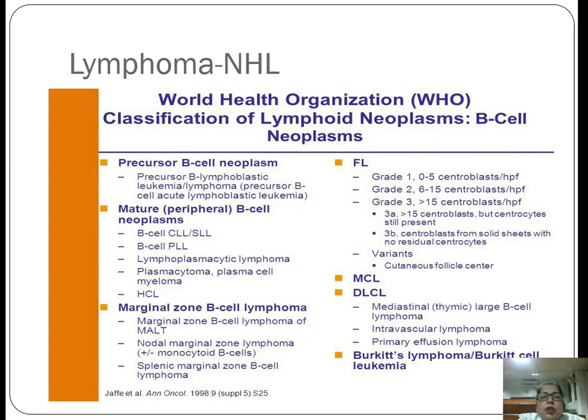Now this is the WHO classification. When you look at this, it is either of B cells or T cells. WHO has classified non-Hodgkin lymphoma into B cells and T cells. Now B cells are the precursor B cell neoplasms, mature B cell neoplasms, then marginal zone B cell lymphomas, follicular lymphomas, mantle cell lymphomas, diffuse large B cell lymphomas, Burkitt lymphomas. These are the broad categories, and each has further subtypes.